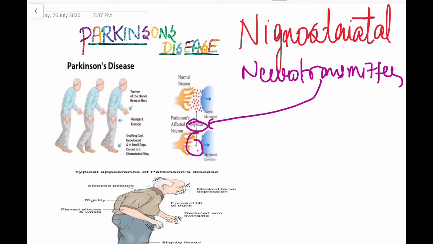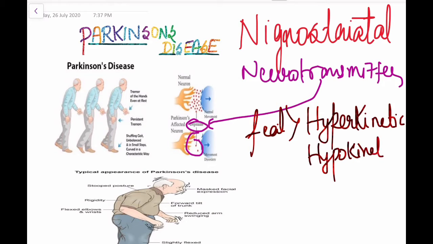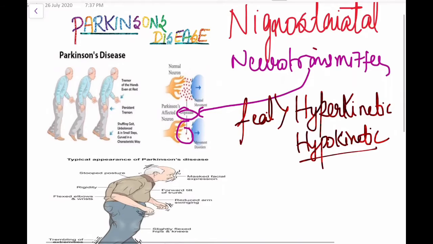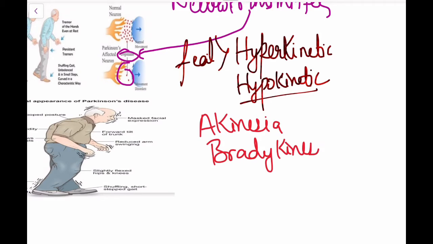Certain features are seen in a patient with Parkinsonism in the movements, that is hyperkinetic and hypokinetic movements. Hypokinetic movements involve akinesia, bradykinesia, and decreased associated movements.